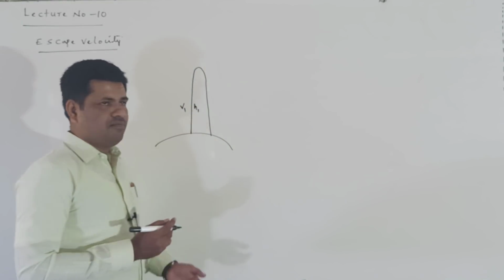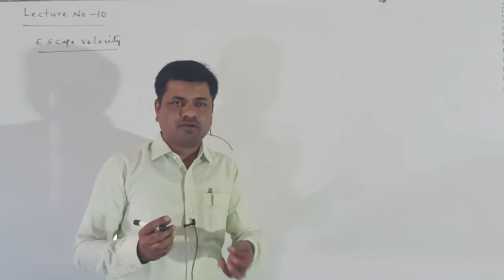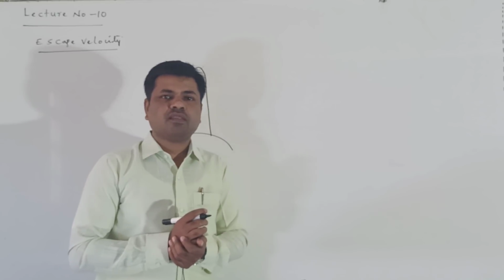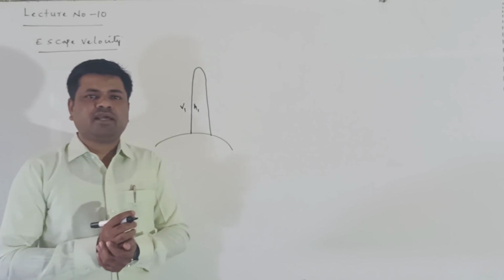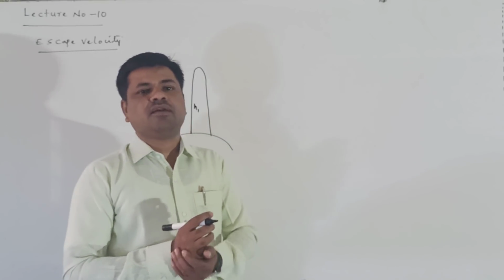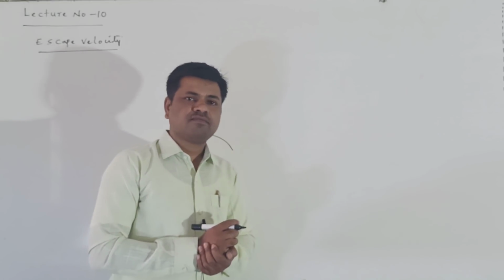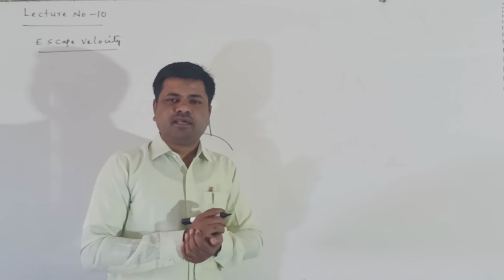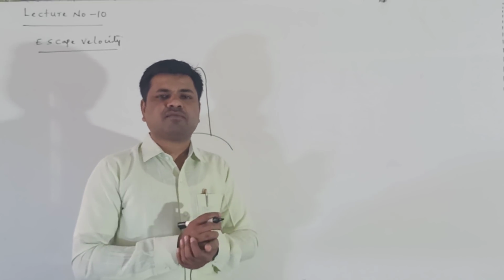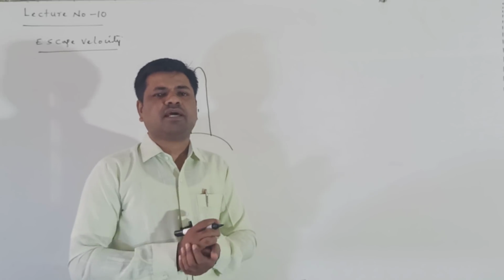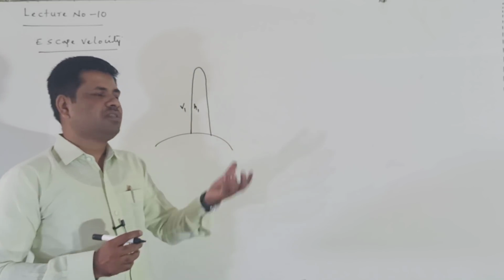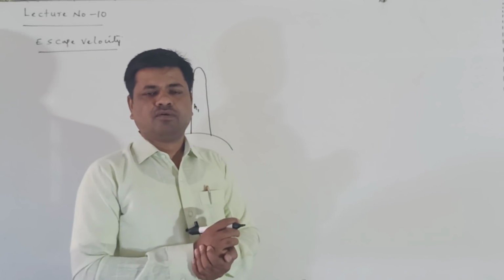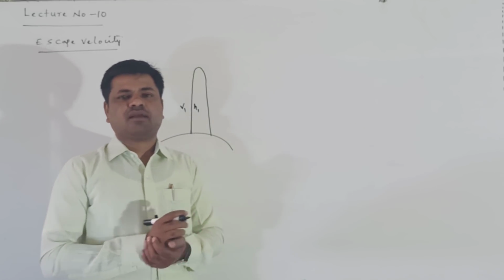When we throw with some velocity, we are giving some kinetic energy to the body. Using this kinetic energy, it goes to a certain height. At that maximum height, the velocity becomes zero, which means the kinetic energy becomes zero. Due to the gravitational force, it comes back towards the surface of the earth.